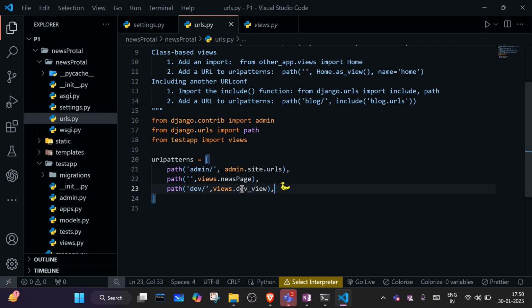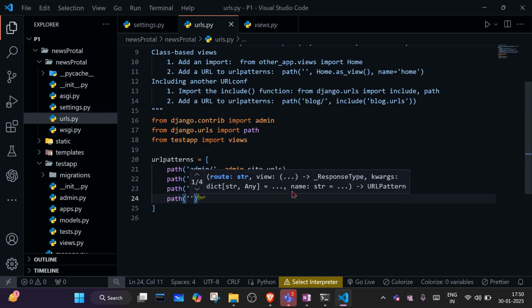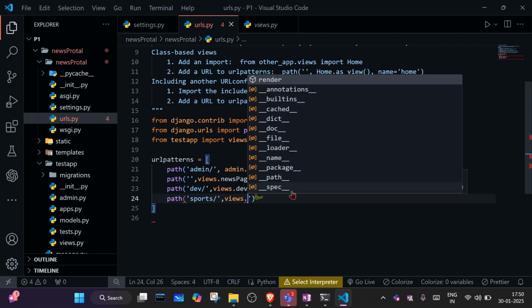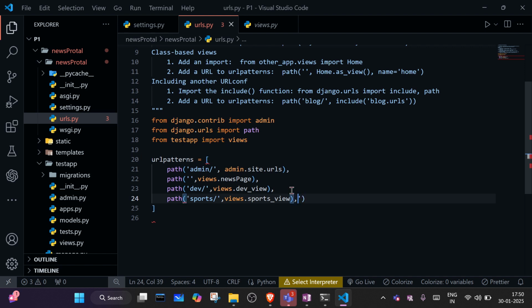Okay, this is nothing but a function name. We will create a Python function for this, and for this also. Next endpoint is sports. If a user wants to send a sports request, we will display views.sports_view, right?